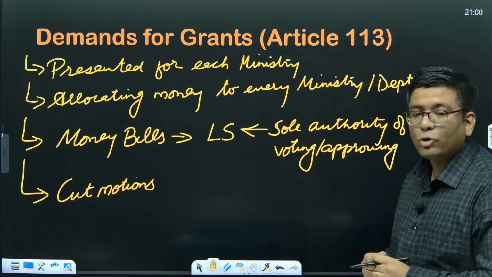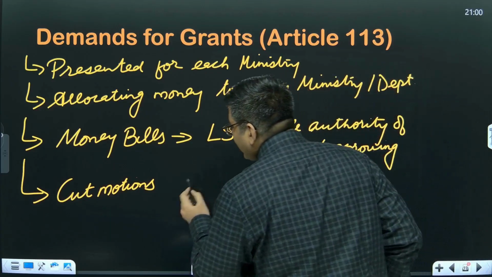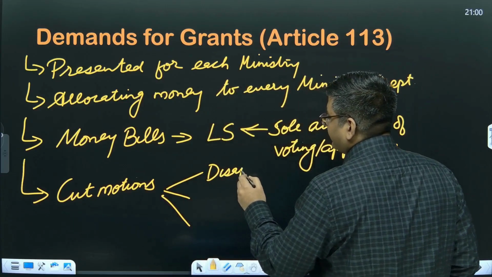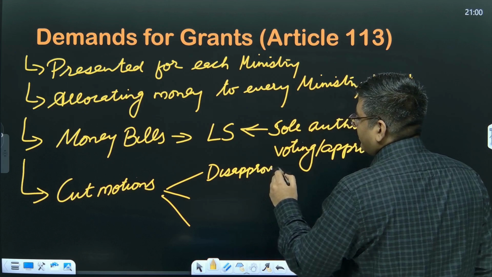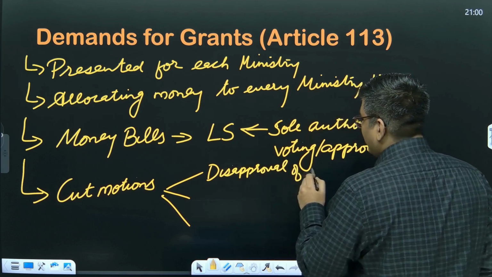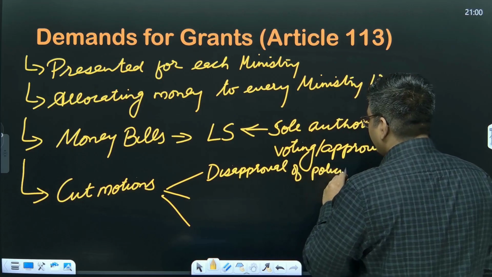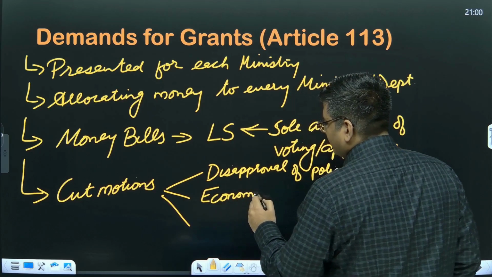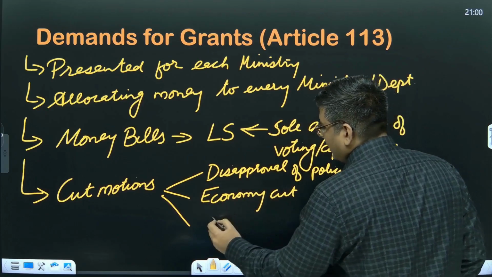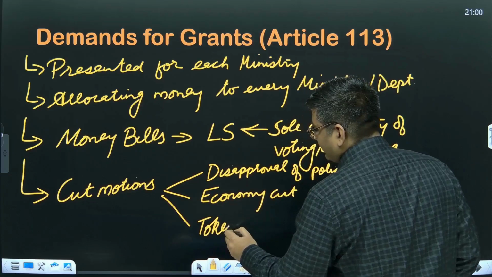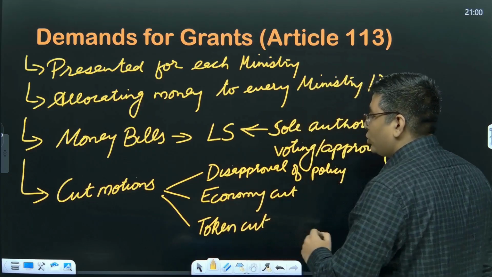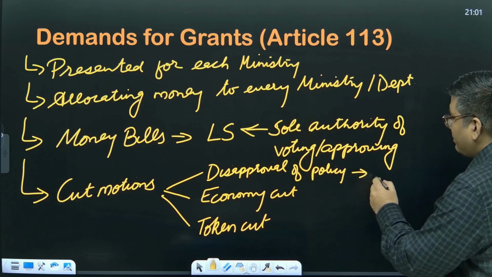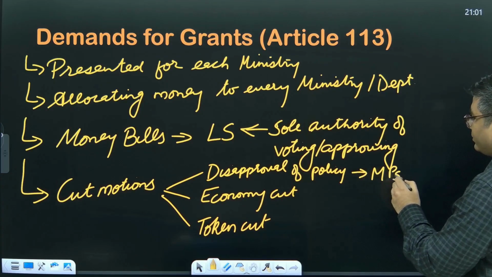So that is why when you talk about cut motions, there are three types of cut motions. One of them is disapproval of policy. The second one is economy cut, and the third one is token cut. So in terms of disapproval of policy, basically what happens is that the MPs are not happy with the government.